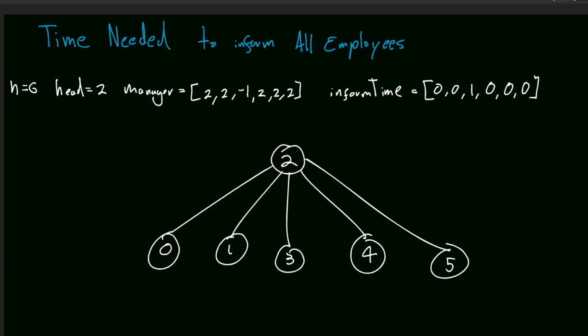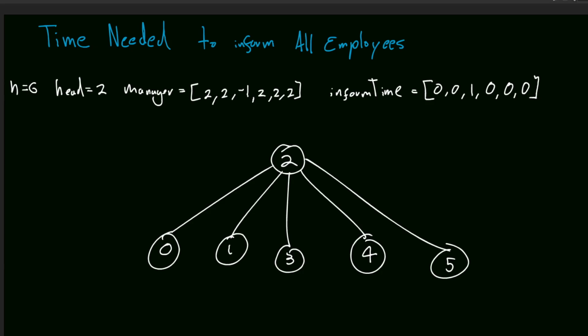And finally, we have the informTime array, which tells the time it takes for that employee to pass the information downstream to all their subordinates. In this case, we basically have only one manager.